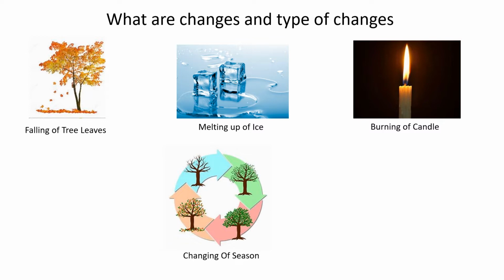So changes can be classified in many ways. So let me tell you what are those types of changes. So first we have slow and fast changes, reversible and irreversible changes, periodic and non-periodic changes, natural and artificial changes, physical and chemical changes. So these are the types of changes. So come on, let's move to our next slide and we will learn more about these changes.